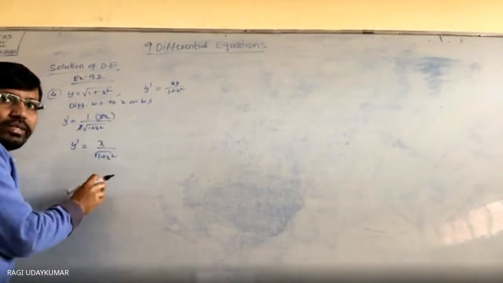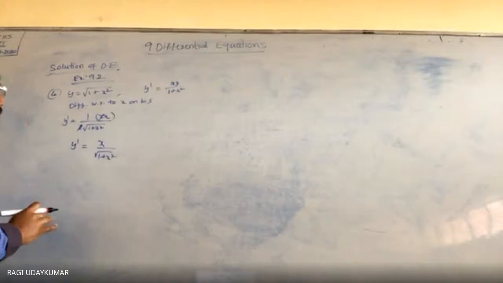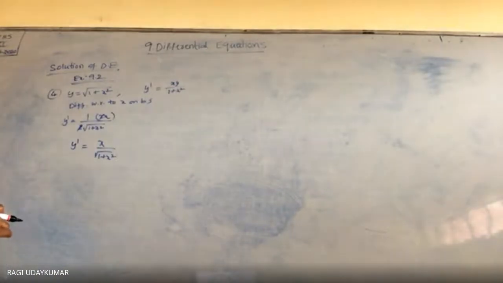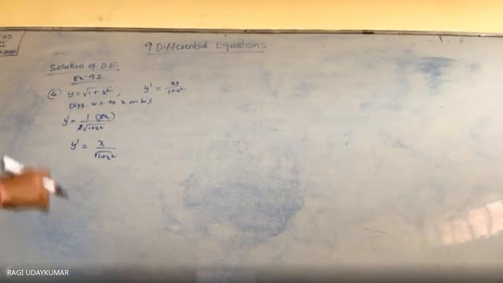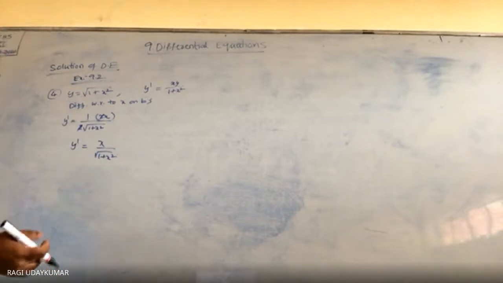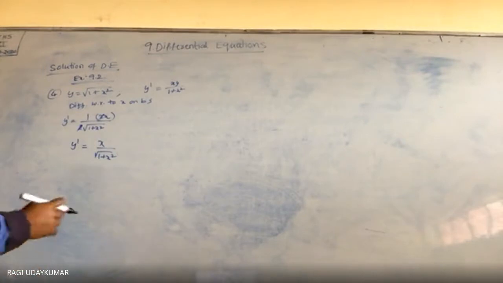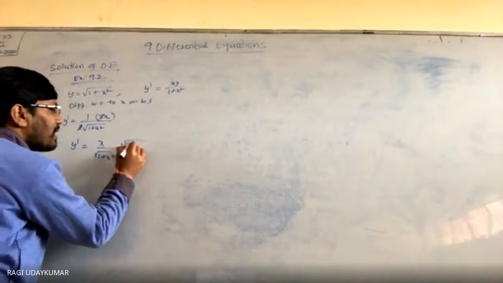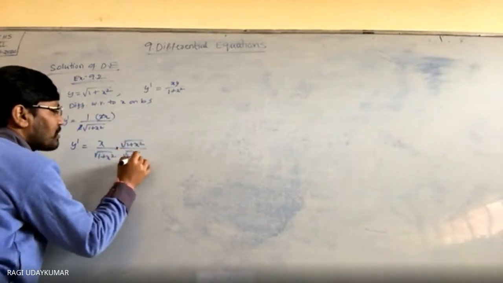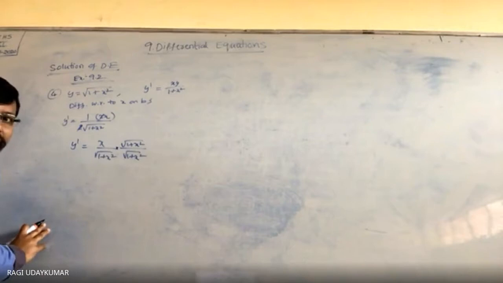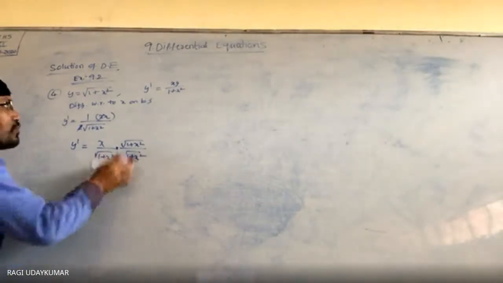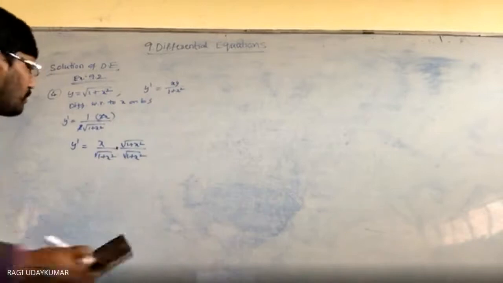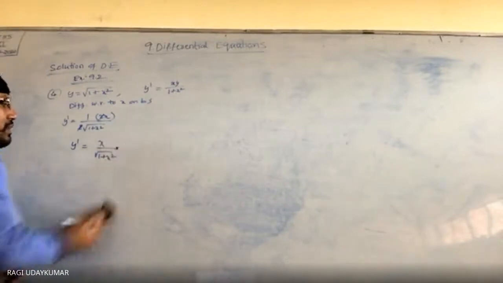You can substitute this here, or you can replace भी कर सकते हैं. In the further problems, you will have the replacing. Substitute करके भी check कर सकते हैं. Otherwise, आप लोग चाहे तो multiply the numerator and denominator by under root of 1 plus x square. ये substitute करके भी वही आ जाएगा. If you want, two methods are there. So here substitute this one.